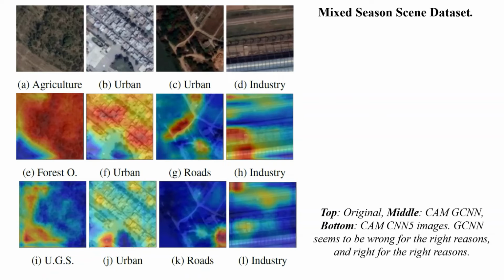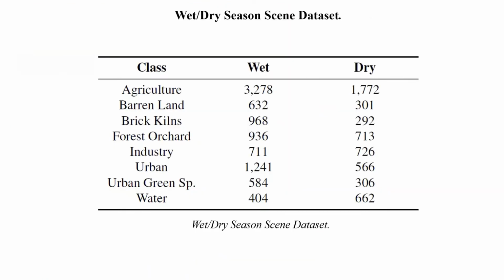It is possible that it would be more resistant to extreme domain shifts, such as the difference between dry and wet seasons. To test this, the two classifiers were trained using wet season data and predicted dry season data and vice versa. So we used two data sets for that. One is comprised of wet images, 8,574 images, and the other data set is comprised of dry images, and there are 5,338, and 8 classes.